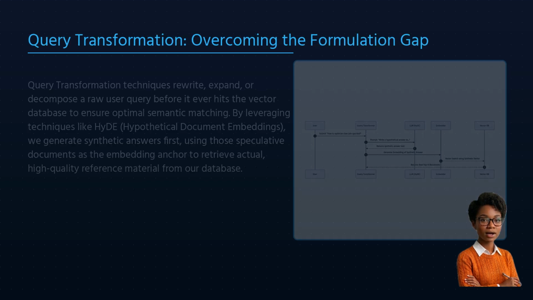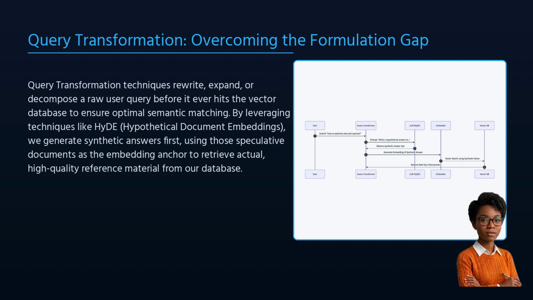Let's zoom into our first pillar, query transformation. The way humans ask questions is structurally different from how knowledge bases store answers. If a user asks a highly condensed question, traditional dense retrievers struggle. By utilizing HyDE, hypothetical document embeddings, we instruct a lightweight LLM to generate a hypothetical answer. Even if this answer contains hallucinated facts, its semantic structure matches the documents in our vector index far better than the raw query ever could, leading to a massive boost in recall.